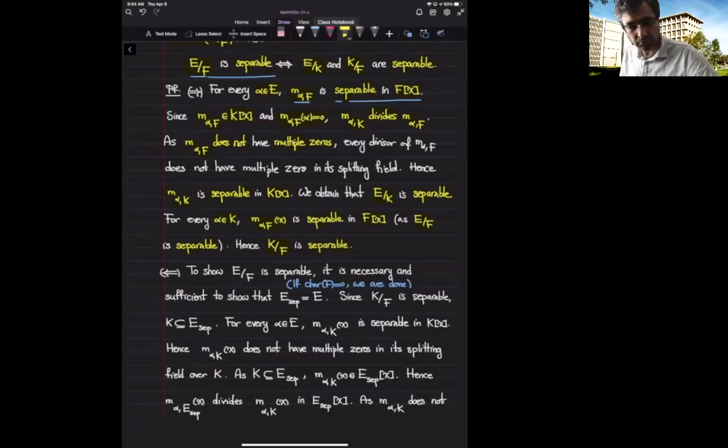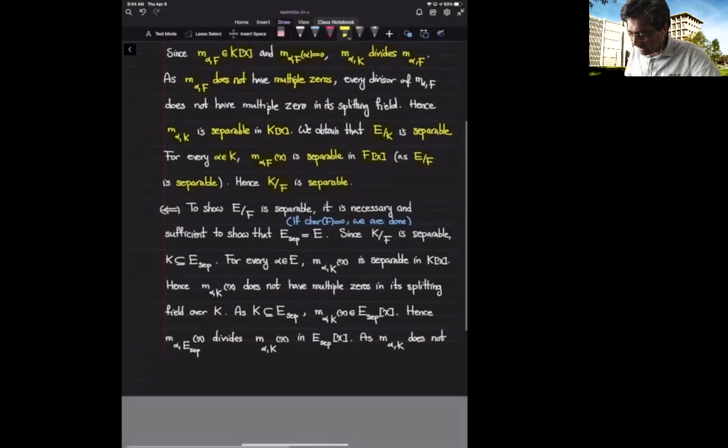Okay, so now let's go from right to left. This time the assumption is that E over K and K over F, both of them are separable, and we want to show that E over F is separable. As we have discussed, E over F is a separable extension if and only if E sub sep is equal to E. E sub sep, after all, is the largest intermediate subfield of E over F which is separable over the base field.